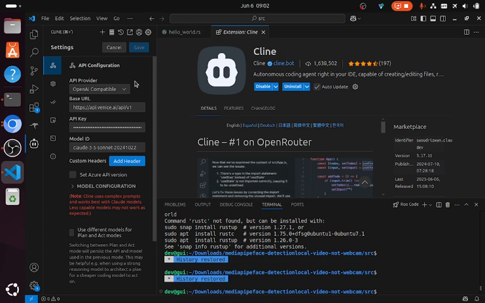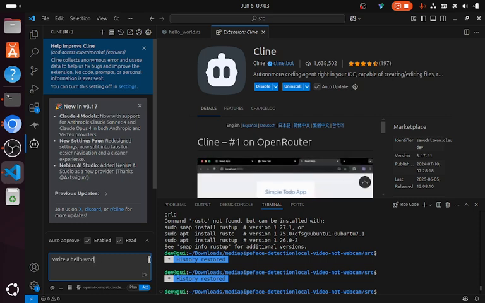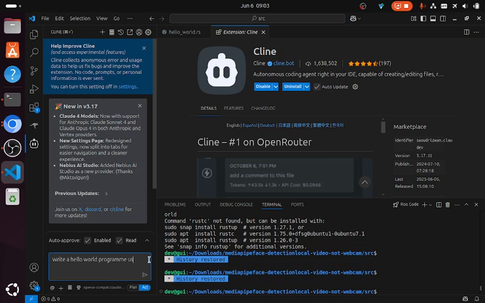New task. Alright, new task. Write a hello world program using Rust Lang.